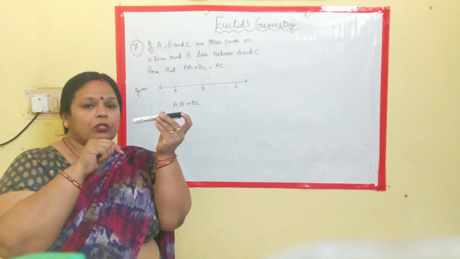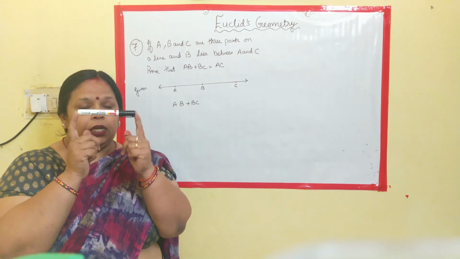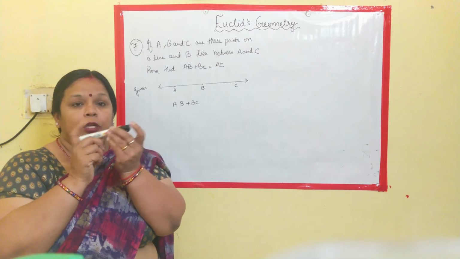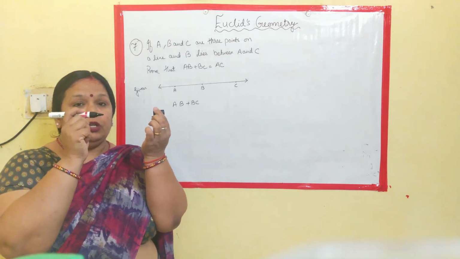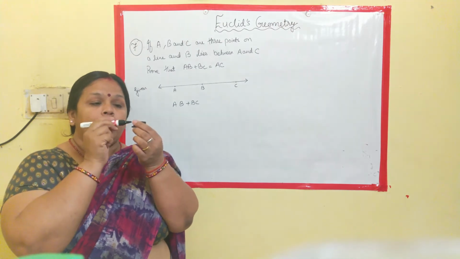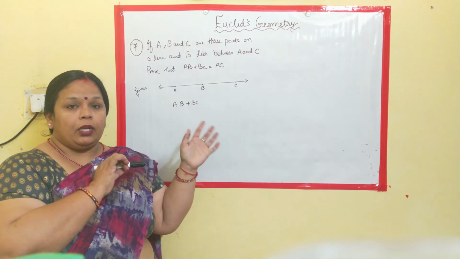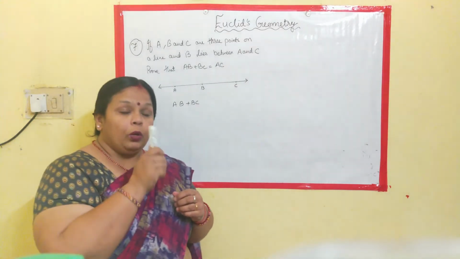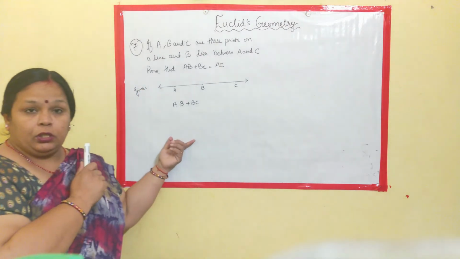In the initial statement I said that this is a line having A and C as the endpoints. B is somewhere in the middle. Now I am breaking the line. This is your BC and this is your AB. Now I am joining these two. What are you going to get? I am going to get the same line AC. Now from this we know that one of the axioms which we have read before applies here.